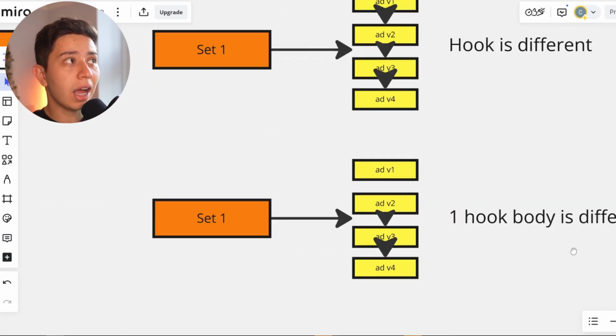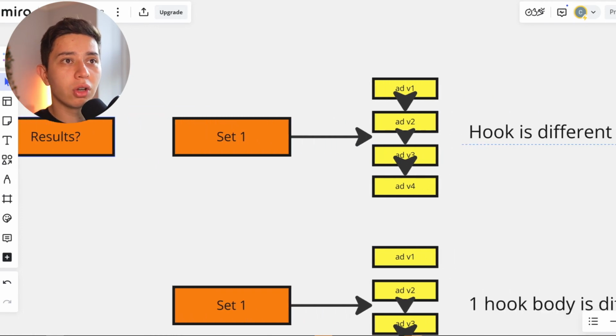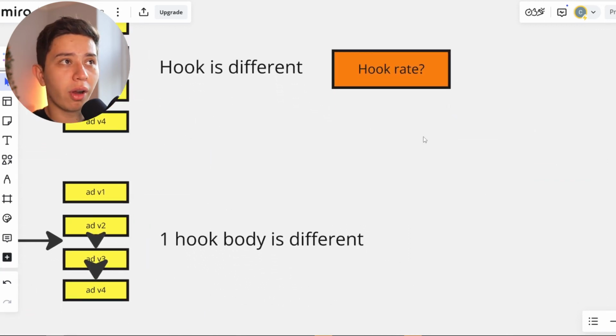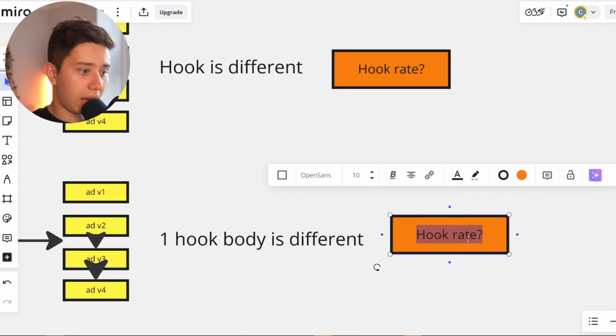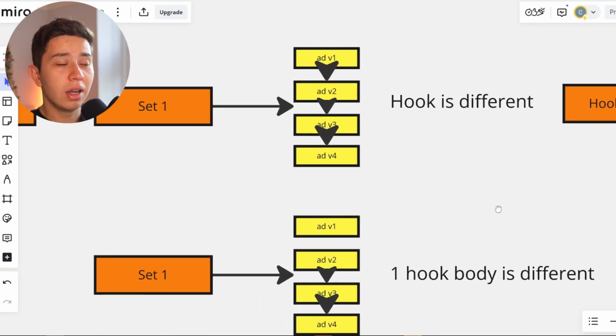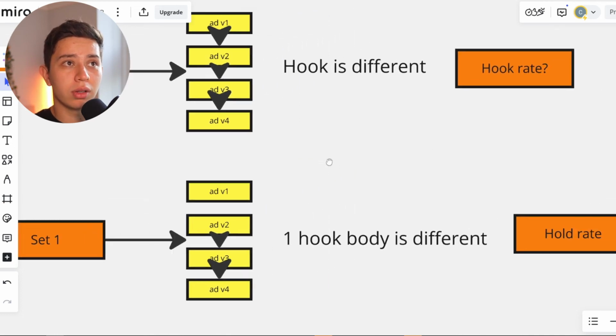Okay. And now when we're looking at the results, rather than having to look at the CPAs and this and that and the other, we only have to look for one thing. In this one, we're only looking for the hook rate. Okay. Which one had the best hook rate? And this one, we're looking at the hold rate. Okay. Which one had the best hold rate out of these? Now, these are not going to be macro spends and micro spends. You're only spending a few dollars, like $20 a day, until you get to a certain amount of impressions to find out which ones are the best.